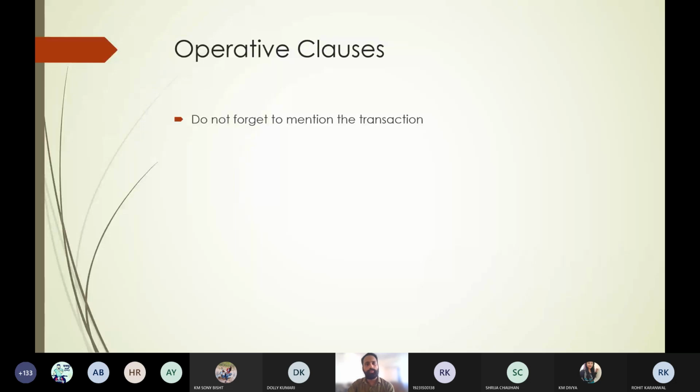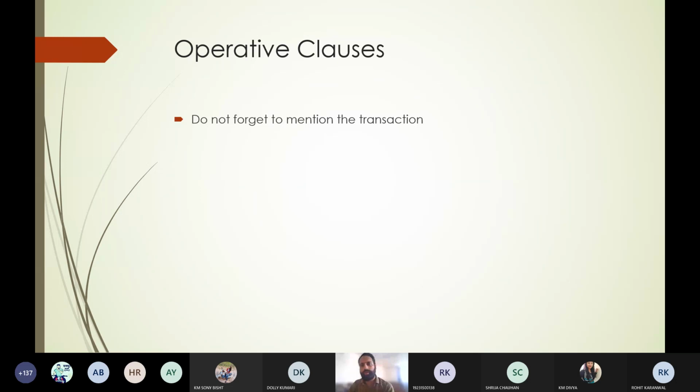So the first operative clause is: do not forget to mention the transaction. When you start any kind of agreement, whenever the agreement is enforceable by law, it is a contract. So first we will mention the transaction, that is, what we are going to do in the contract, whether we are going to sell, whether we are going to buy, whether we are going to work on the securities, whether we are going to work on the will, or any kind of contract. So the first thing is, do not forget to mention the transaction.